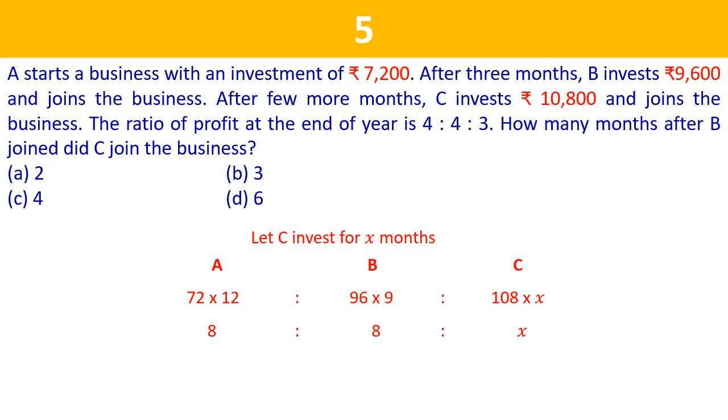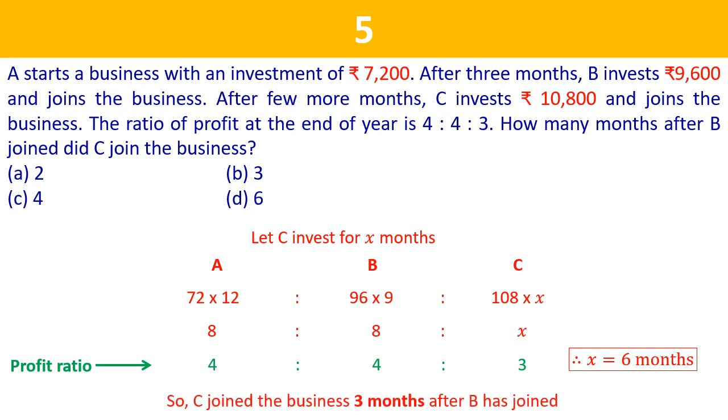Now this profit ratio is given in the problem as 4 is to 4 is to 3. So from this we can say that the value of X will be equal to 6. So C has invested his money for 6 months. Now the question is, how many months after B joined did C join? We know that B stayed in the business for 9 months. So the answer for this question is C joined the business 3 months after B had joined. Option D.